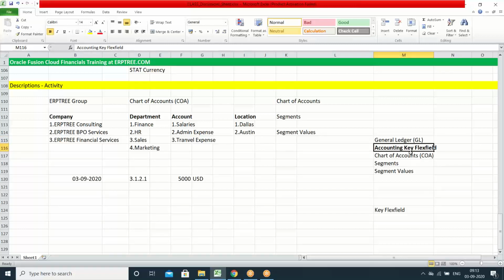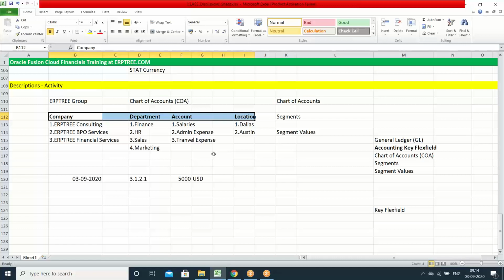By using the accounting key flexfield, you can create the chart of accounts. Within the chart of accounts, you can create the segments. Under each segment, you can create the segment values. That's how you can keep this information ready, so that you will be able to record the transactions by capturing the detailed description. How many segments we have to create totally depends on the organization's decision.